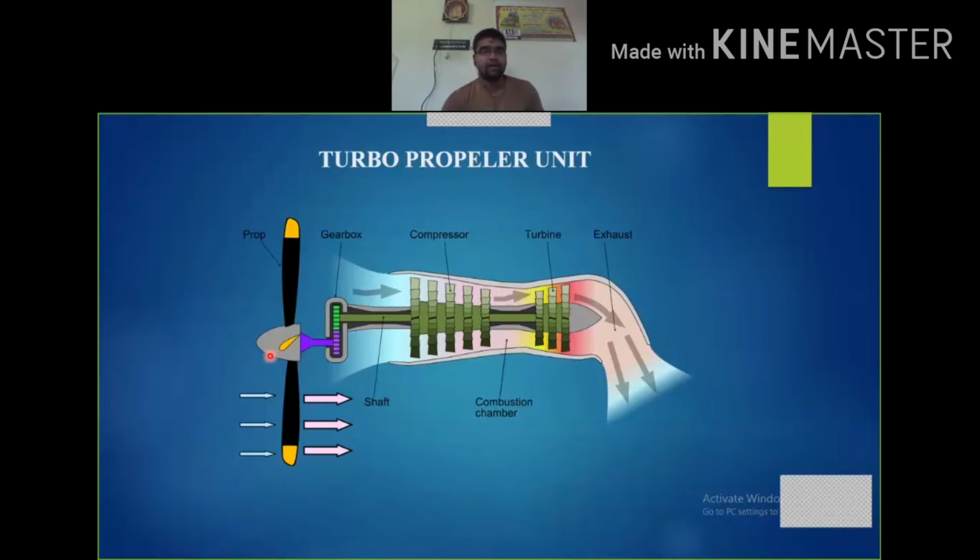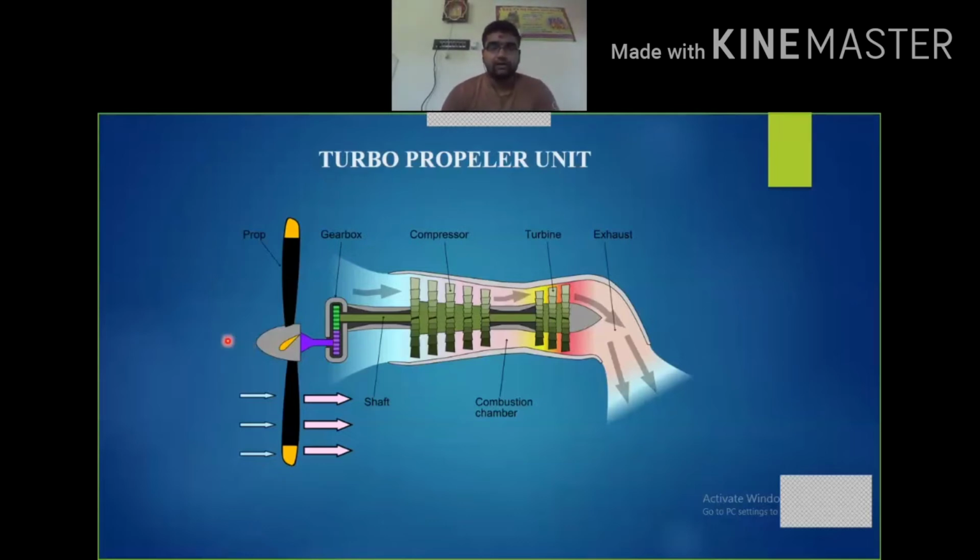as to the propeller. And this is the compressor where air gets compressed. And this is the combustion chamber where air and fuel get mixed up and combustion takes place. The turbine is used to produce the power, and then the nozzle is where the exhaust gases exit at high velocity. So now let's take a look at the working of the turbopropeller unit.